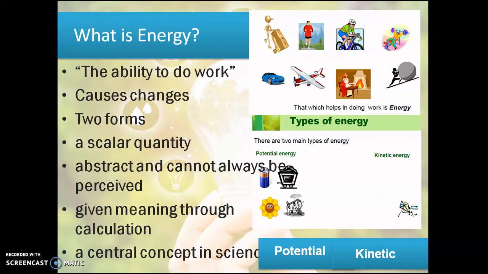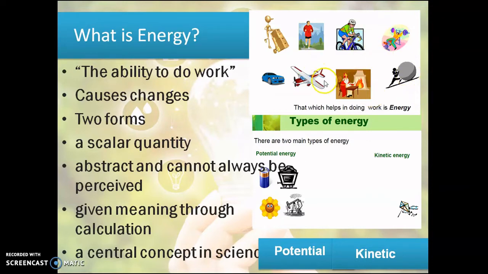There are two different forms of energy, potential and kinetic energy. It's a scalar quantity. A quantitative value is obtained only through the calculation of potential energy and kinetic energy using the formulas. And as I told you, yes, it is a central concept in science.